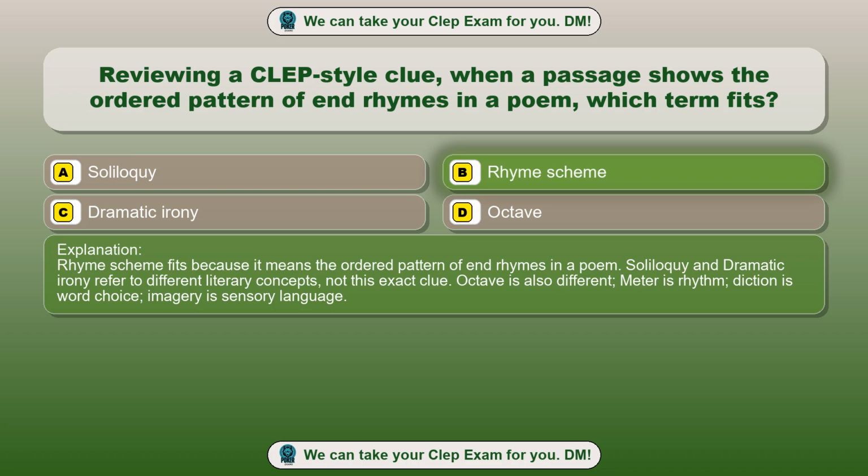Rhyme scheme fits because it means the ordered pattern of end rhymes in a poem. Soliloquy and dramatic irony refer to different literary concepts, not this exact clue. Octave is also different, meter is rhythm, diction is word choice, imagery is sensory language.